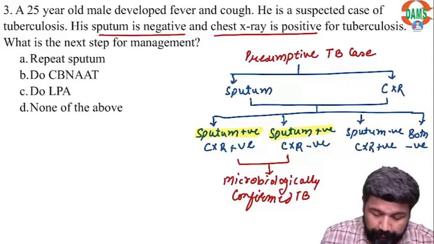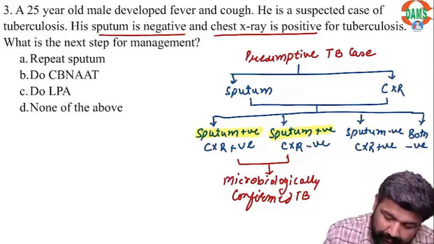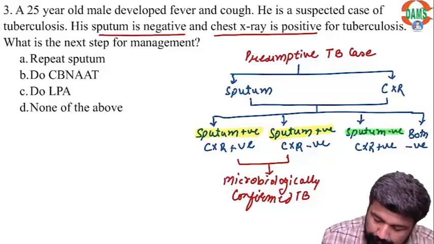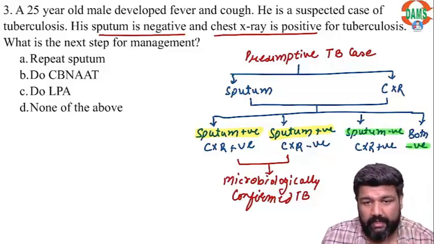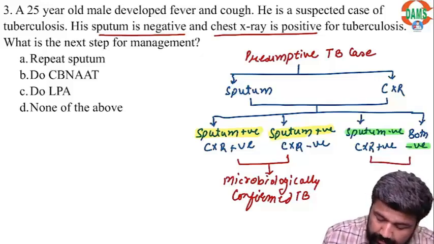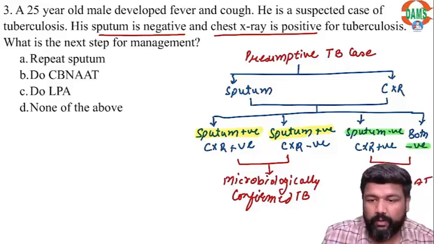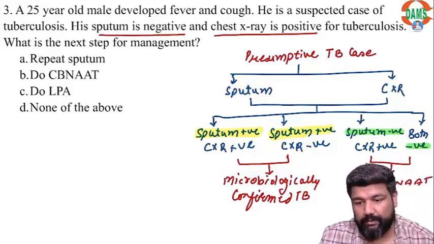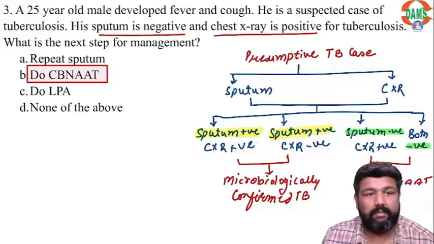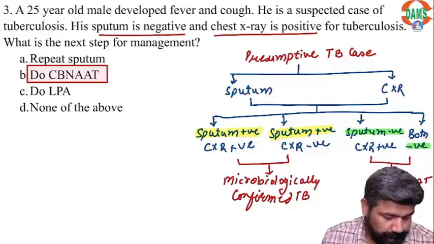But if the sputum is negative and you have a strong suspicion, go for CBNAAT. So CBNAAT is the correct answer here.